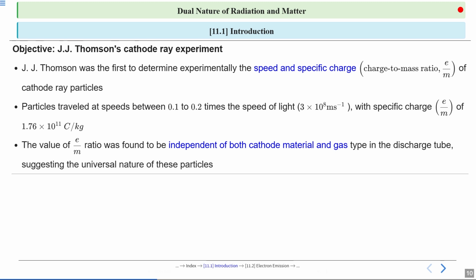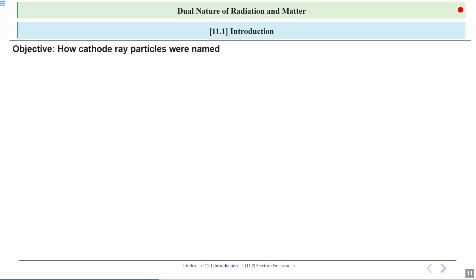Here a type in the discharge tube suggesting the universal nature of these particles. How cathode ray particles were named.